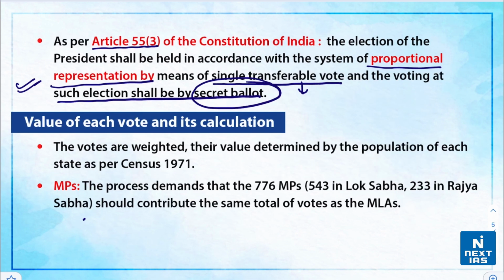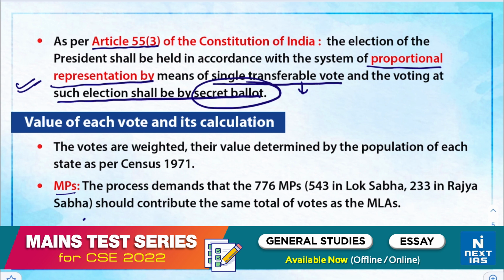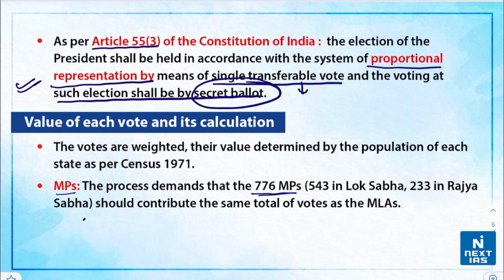Now likewise, when we have to calculate the value of vote of an MP, this process involves 776 MPs, that is 543 in the Lok Sabha and 233 in the Rajya Sabha. We also have to remember that no nominated members, from either the Lok Sabha or the Rajya Sabha, are part of the Electoral College. Now these 776 MPs should contribute to the same total of votes as the MLAs.